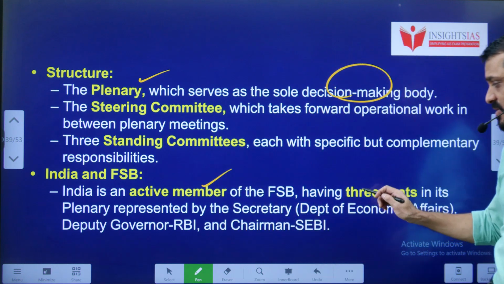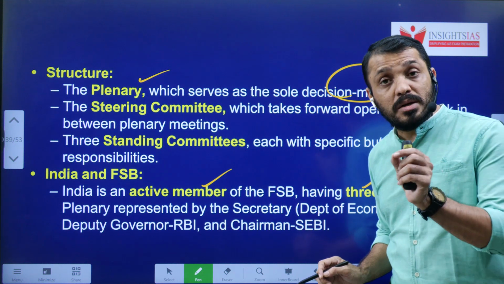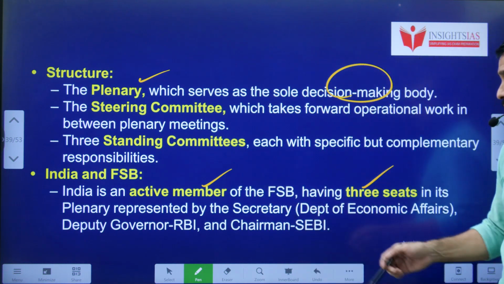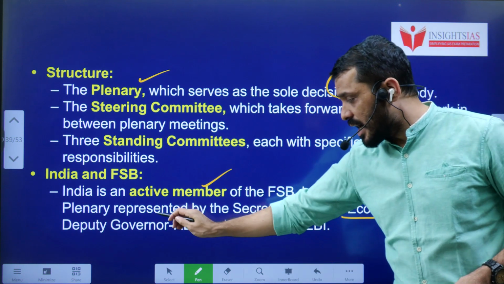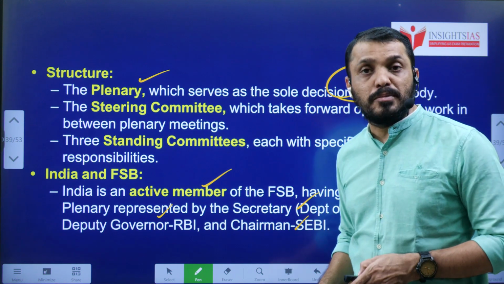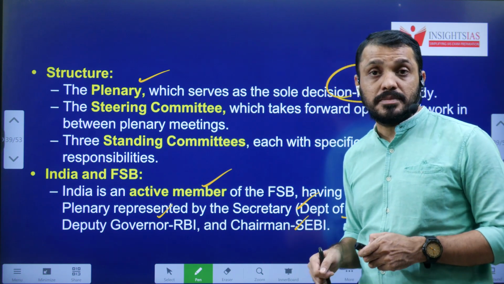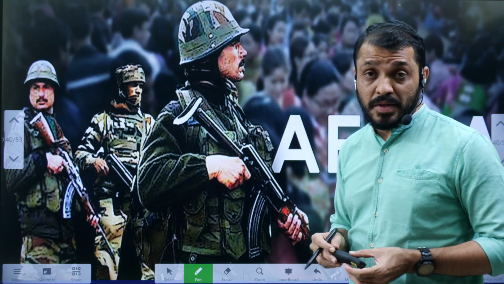India is an active member of the FSB, having 3 seats. Who are representing India in the FSB? The Secretary belonging to the Department of Economic Affairs, the Deputy Governor of RBI, and the Chairman of SEBI. All these 3 people are involved in the FSB. That is the 6th topic.